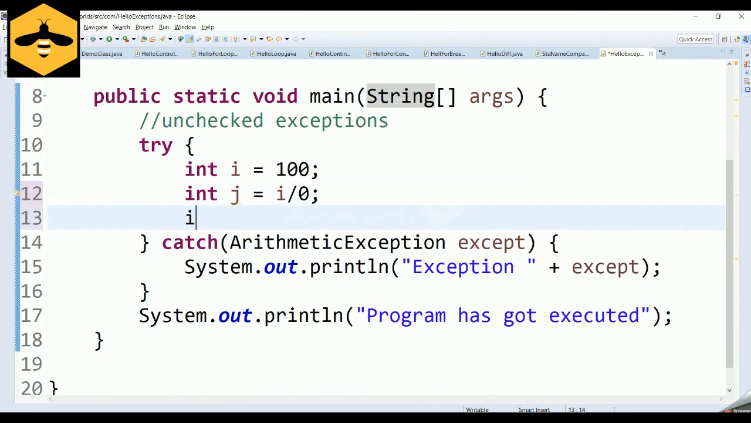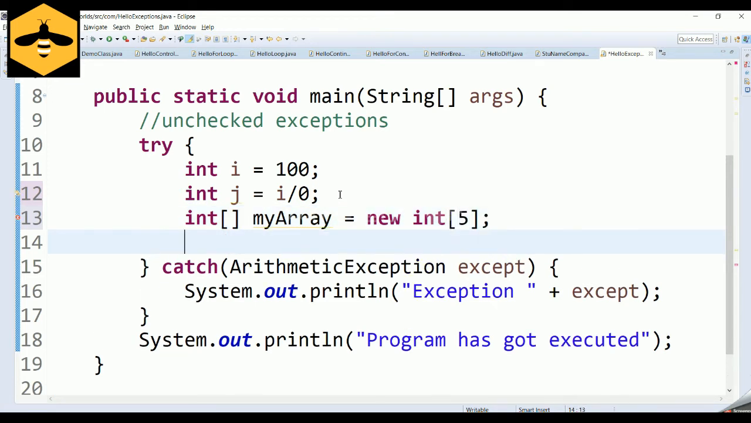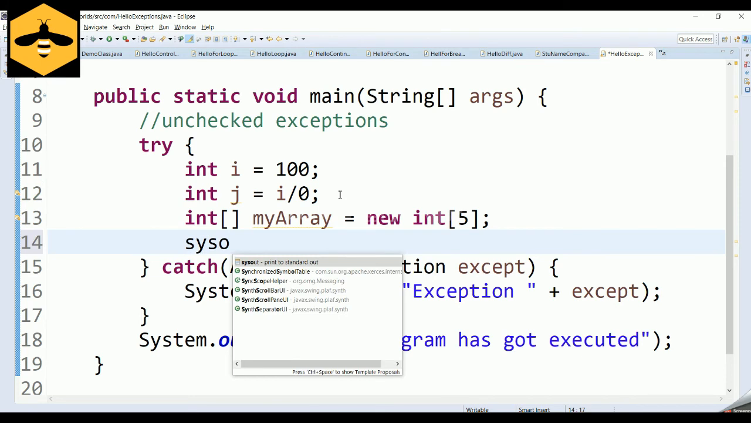For example, if we are going to initialize an integer array, this is going to be my array, which is equal to a new integer array, and it has its size as 5. And now if you print the size of the array, it is 5.